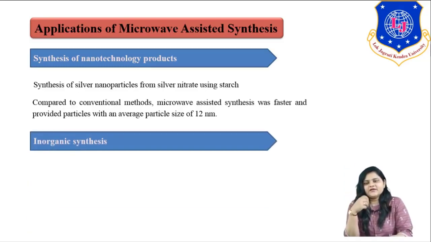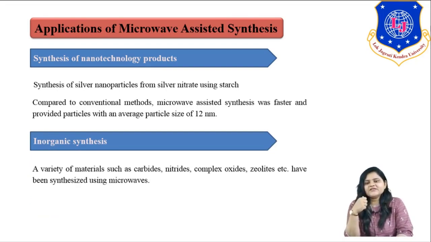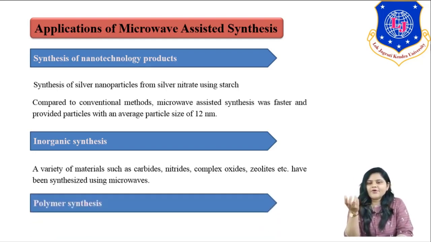Another application of microwave assisted synthesis is in organic synthesis. Microwave reaction is helpful in organic synthesis as well as in inorganic synthesis also. Say for example, a variety of materials such as carbides, nitrides, complex oxides or zeolites can be synthesized by using the microwave.